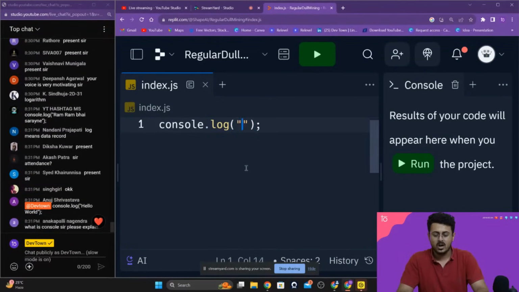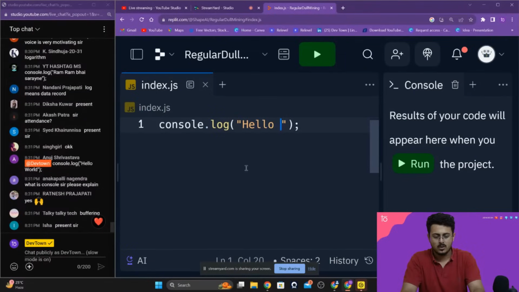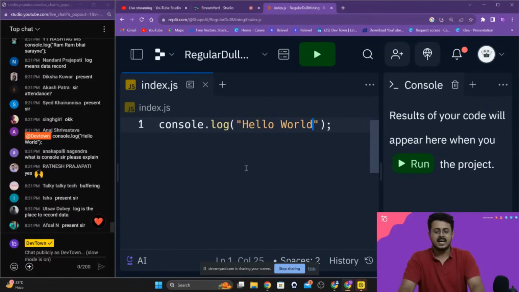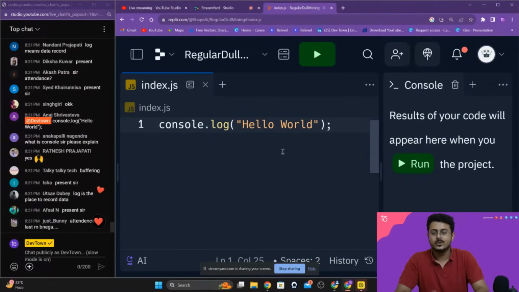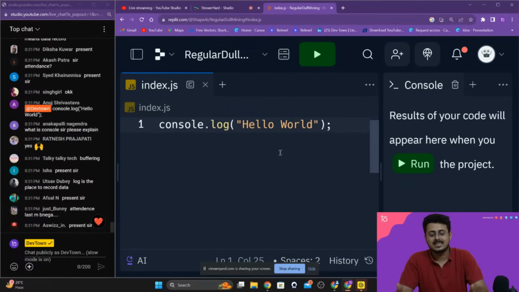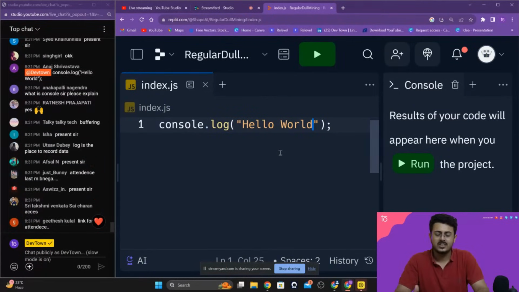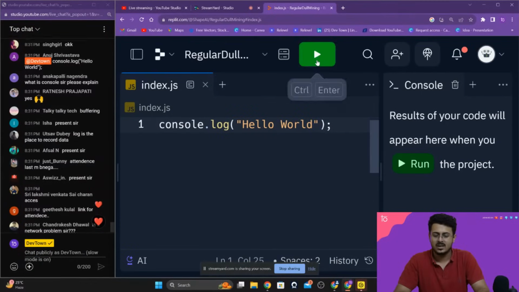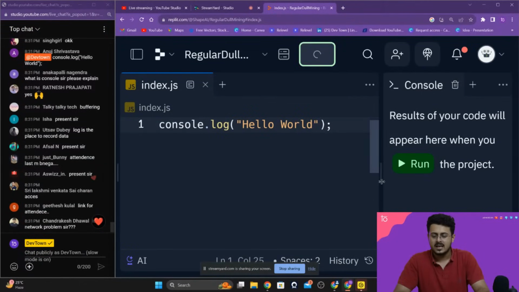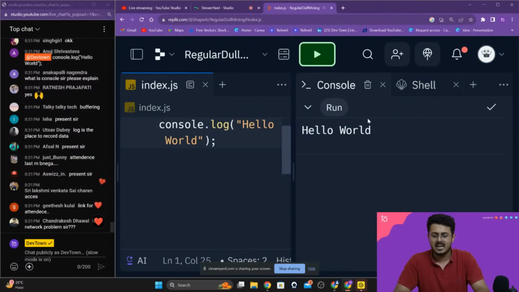So I want to log hello world. I'm going to put up hello world right over there, and then I'm going to run it. Once you have written code and you want to run it, you just have to click on this play button or do control plus enter. Both will work. We'll click on this play button right over here, and as we are able to see, we have run our code and we are able to see hello world in our output.